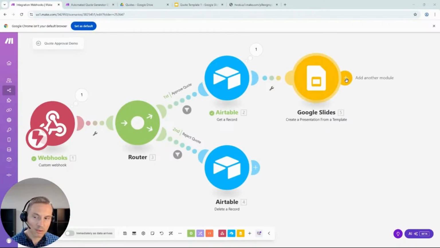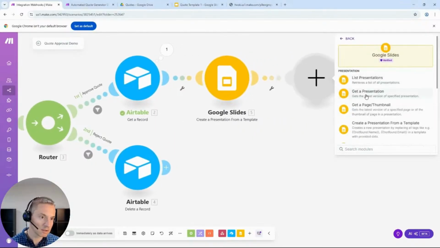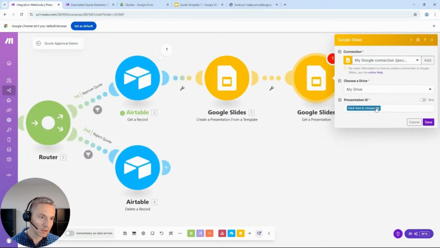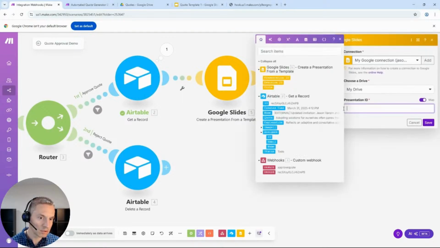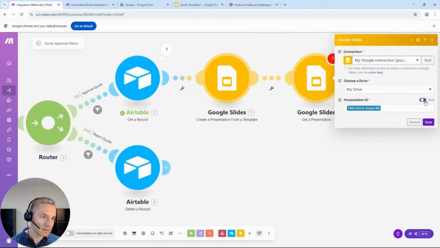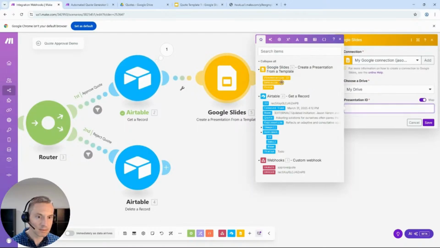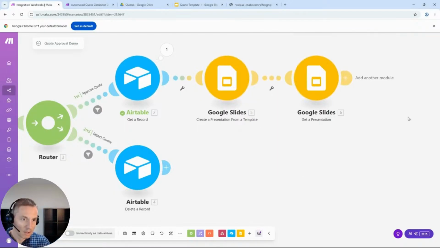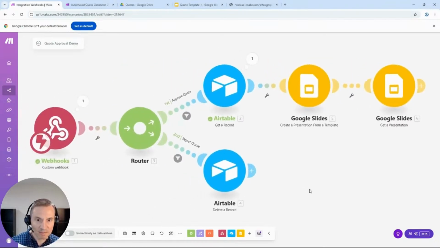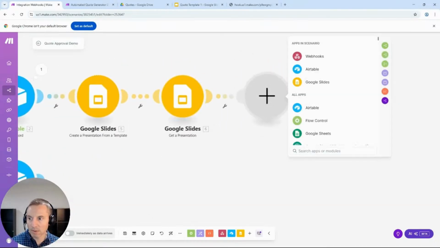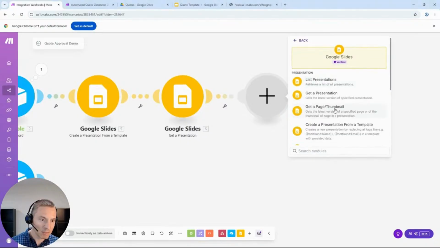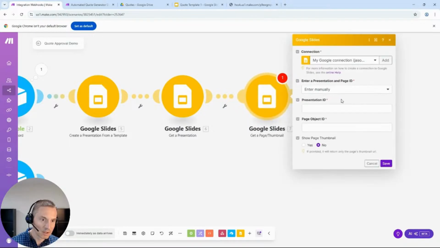Next thing we want to do is get the presentation. We're going to use the presentation ID that we just created. I need it to be dynamic, so I don't want to click it. I want to map it, which is why we did that. Next, we go back to Google Slides and get a page thumbnail.